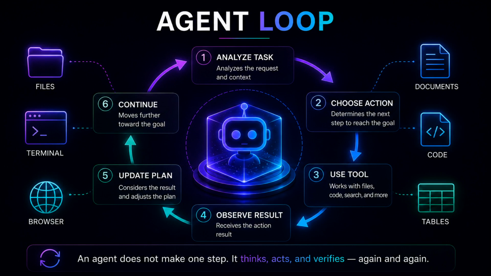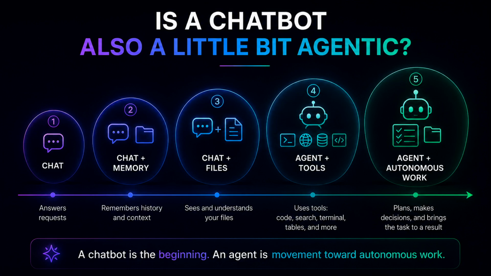The most important part of an agent is the action loop. An agent does not just answer once. It can analyze the task, choose the next action, use a tool, observe the result, update the plan, and continue. This loop is what makes it feel more like an employee than a chatbot. For example, if you ask it to prepare a report, it might first read the files, then extract key points, then create a structure, then write a draft, then check if something is missing, then save the final file. This is not magic, it is just a loop. Think, act, observe, adjust, continue.